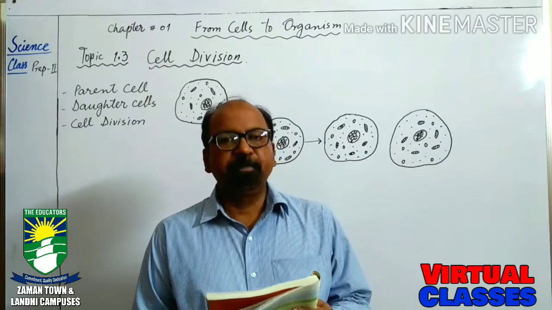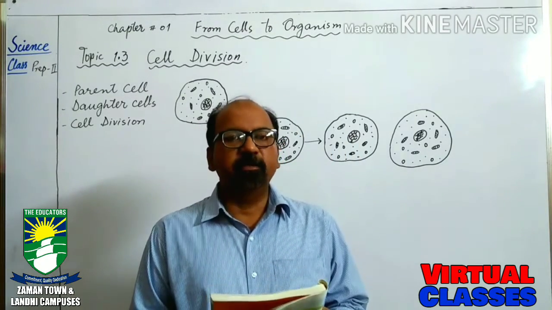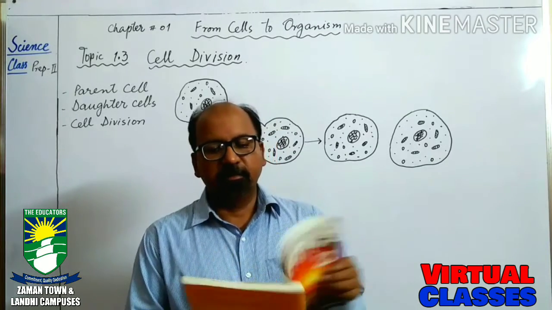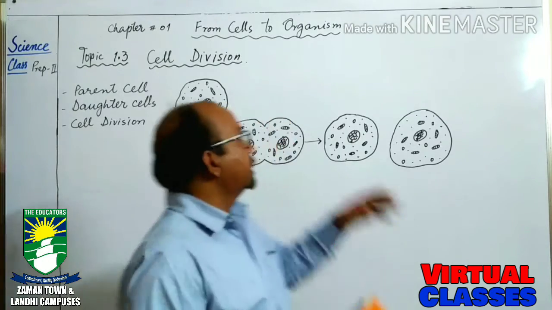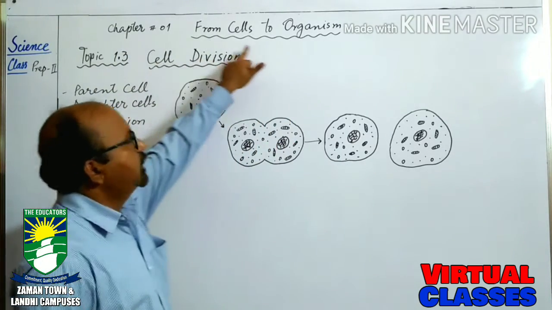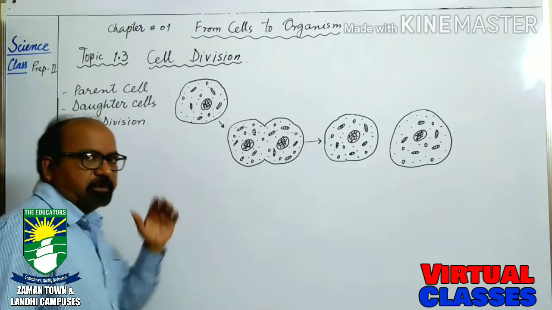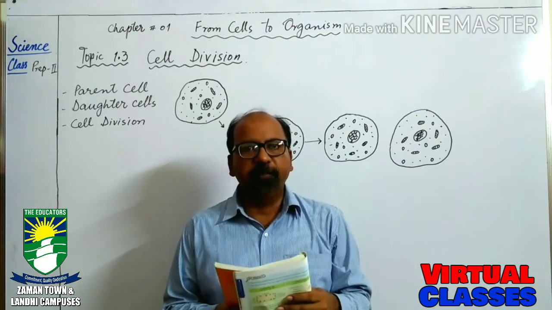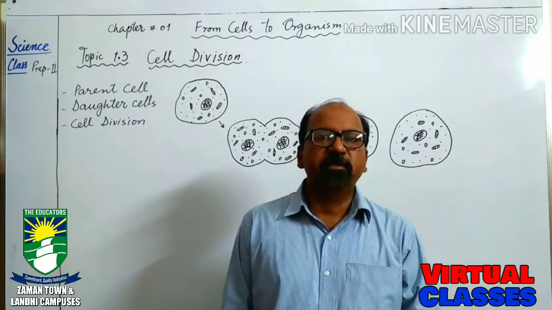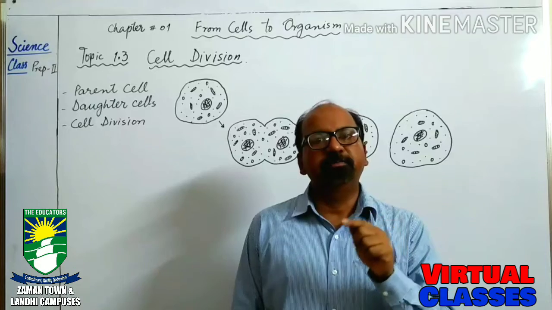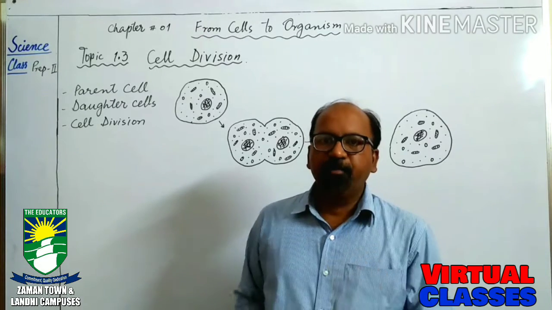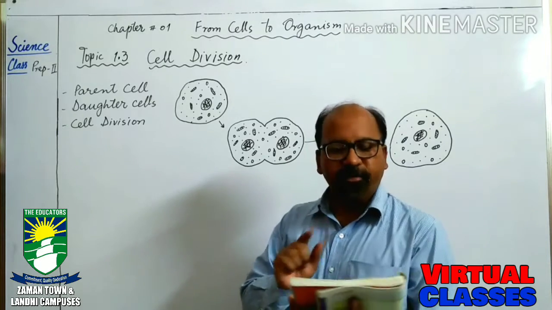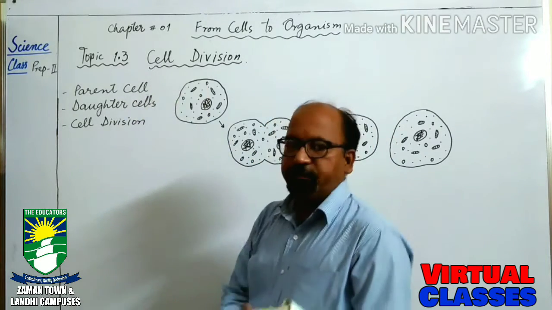Good morning, students. It's our second class, and the topic which we have studied is from cells to organism. Chapter number 1, from cells to organism, and first two topics, 1.1 and 1.2, we have discussed already, in which we have discussed the cells of plants and cells of animals. And today we are going to start the third topic, that is 1.3, cell division.